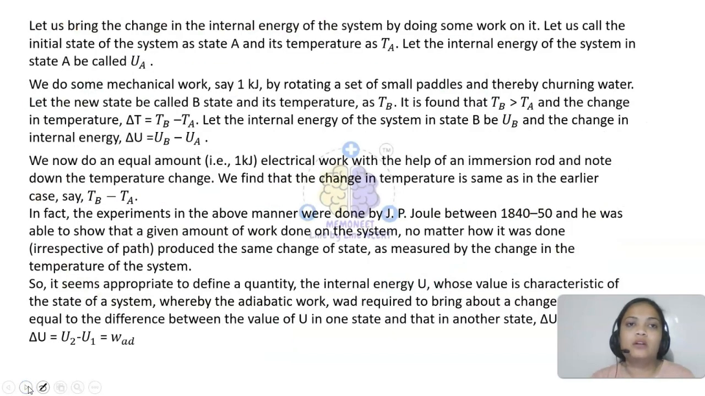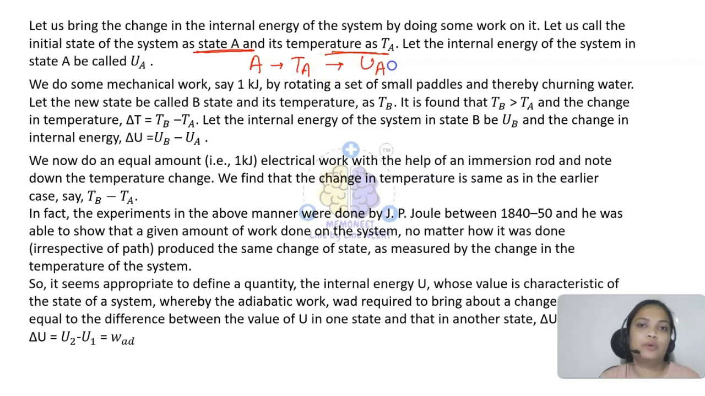Now I have explained what an adiabatic process is. Let's do some work. I want to change the internal energy of that system by doing some work on it. So the initial state was A. Its temperature was TA and the internal energy was UA.